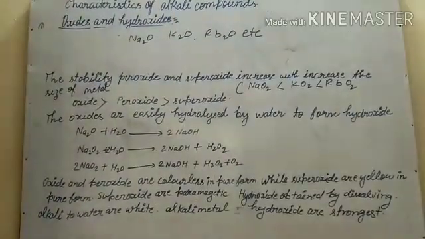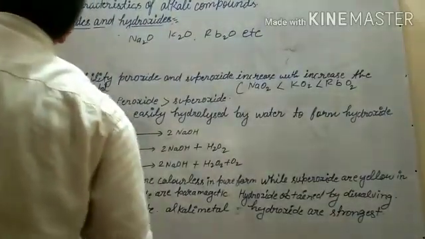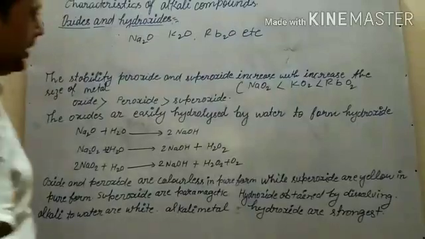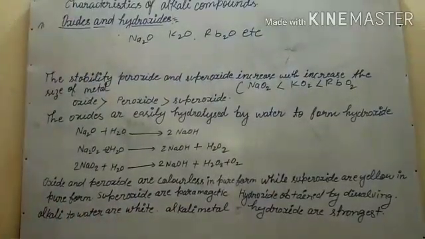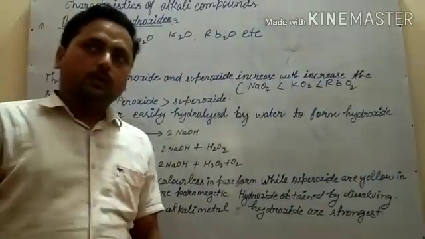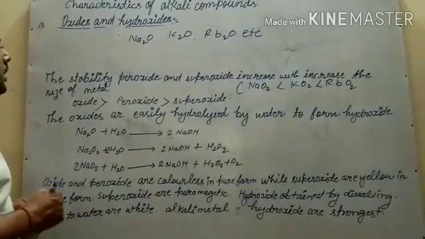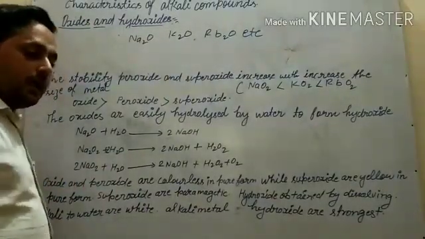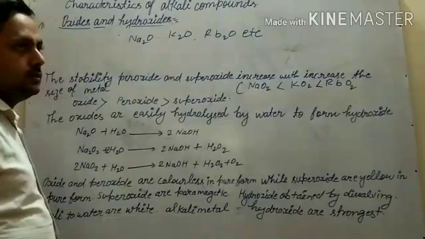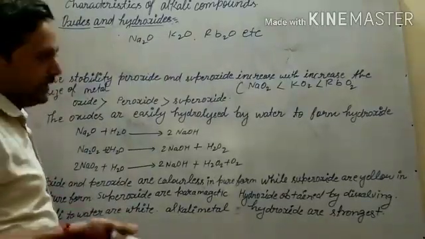So let us see the basic character of oxide. You know that the metallic character increases down the group. If metallic character increases, the basic character will also increase.